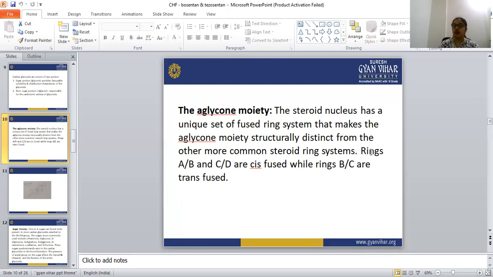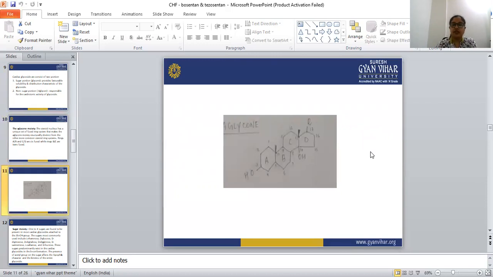So we have learned, you have to write it down. What is the aglycone portion? The aglycone portion is the steroid nucleus with a unique set of fused rings. Let's see the structure first. Ring A-B and ring C-D are cis fused, whereas the B-C ring is trans fused, and this makes it different from other steroid structures. These are the unique set of fused rings.